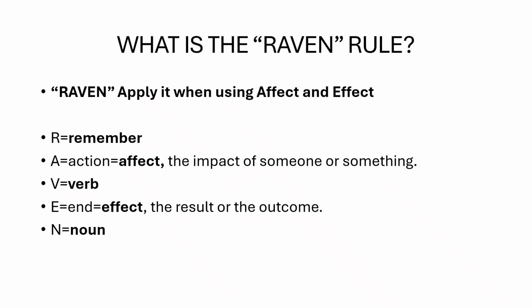So, what is the RAVEN rule? RAVEN, apply it when using affect and effect. R stands for remember, A, action, also for affect, which is an action word, the impact of someone or something, V for a verb, E, end, and effect, the result or the outcome, and N for noun.